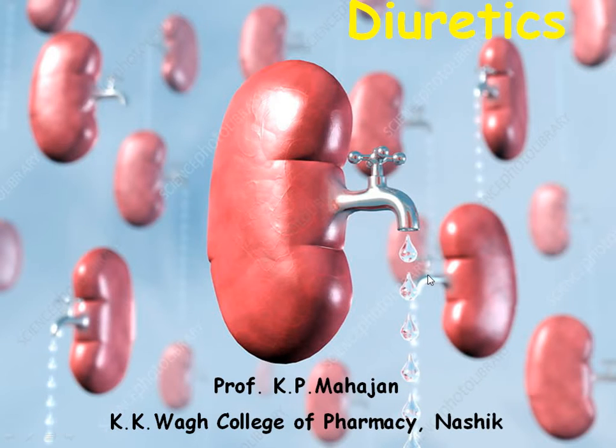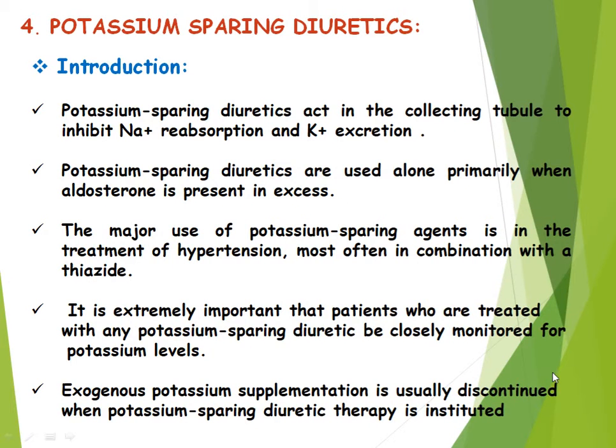Welcome students. We start with the fourth class of diuretics, which is the potassium sparing diuretics. Examples of potassium sparing diuretics are spironolactone, triamterene, and amiloride. The potassium sparing diuretics act in the collecting tubule to inhibit sodium reabsorption and potassium excretion.